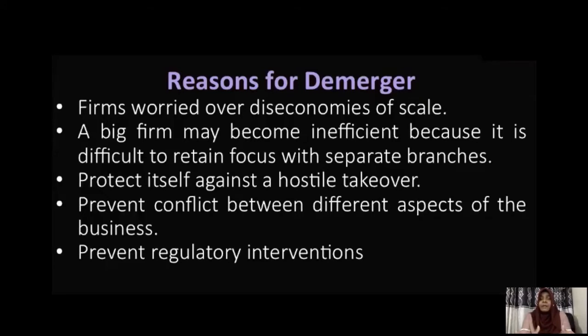In this case, firms are trying to protect themselves from hostile takeover. When they are becoming extremely large, if they are unable to monitor the activities within the firm, there is a possibility that a large other institution might take them over. So in order to protect themselves from hostile takeover, they might be demerging. When they demerge, their size is likely to be smaller and manageable.